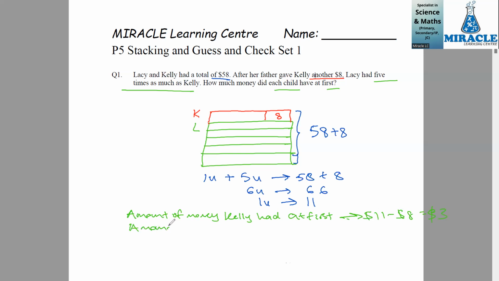And the amount of money Lacey had at first would be 5 units, which is $11 times 5. And this gives us $55. So that would be our final answer.